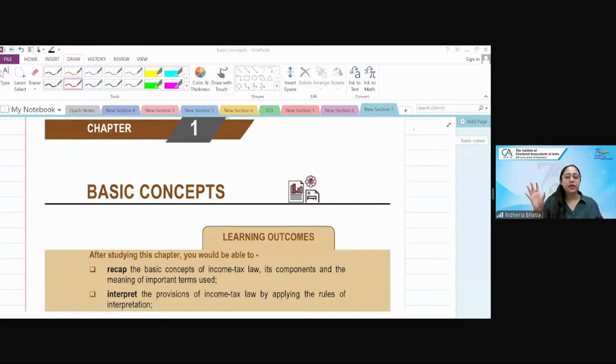So basic concepts today, since we have almost 2.5 hours of class left, would be thoroughly on certain definitions, thoroughly on certain concepts. And the next class, which would be on Friday, would be purely practical, where we'll be studying the rates, 115BAC with examples, with a lot of calculations, with a lot of problem solving, so please bring your calculators definitely in the next class.